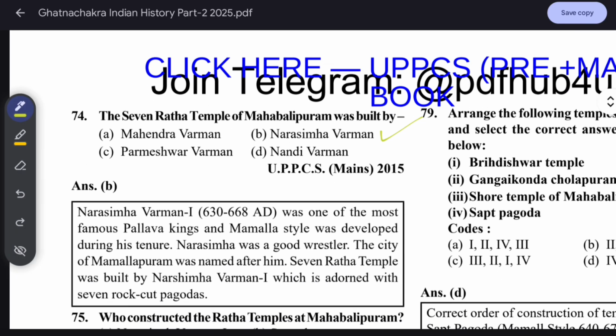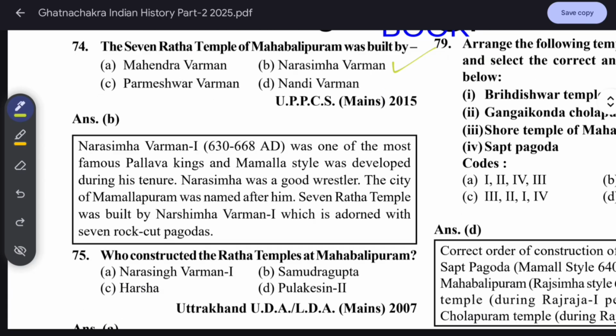Narasimhavarman I, around 630 AD, was one of the most famous Pallava kings, and the Mamalla style was developed during his tenure. Narasimha was a good wrestler. The city of Mamallapuram was named after him. The Seven Rath temple was built by Narasimhavarman I, and is adorned with seven rock-cut pagodas.